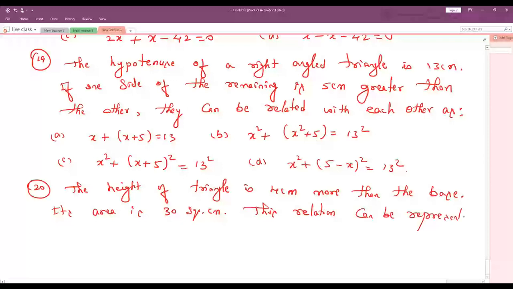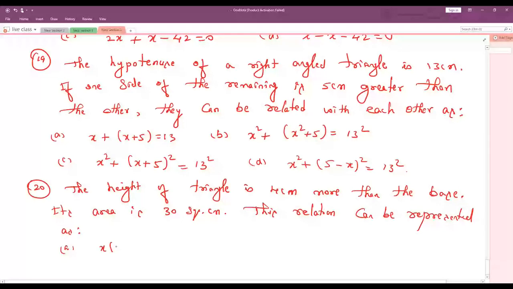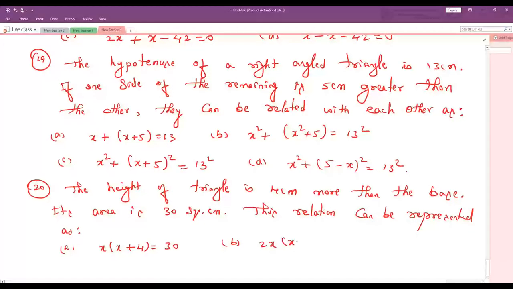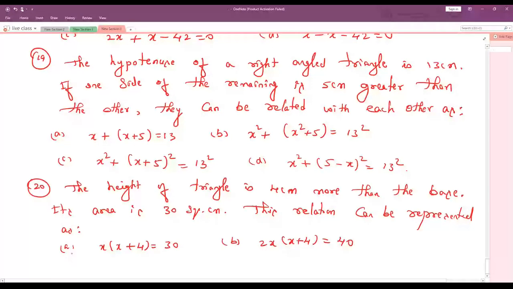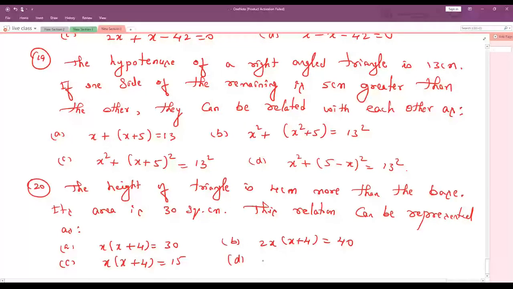Option A, x into x plus 4 is equal to 30. Option B, 2x into x plus 4 is equal to 40. Option C, x into x plus 4 is equal to 15. Option D, x into x plus 4 is equal to 60.